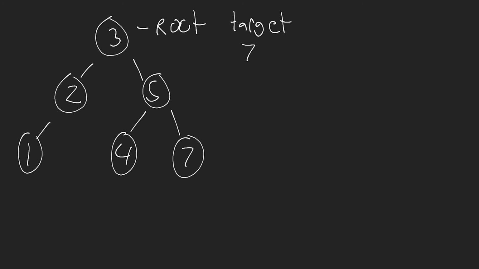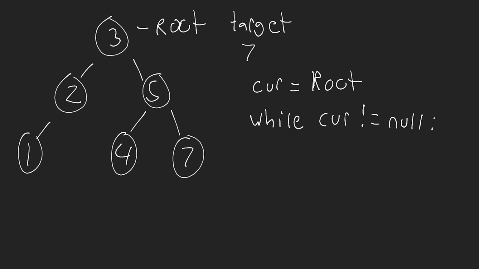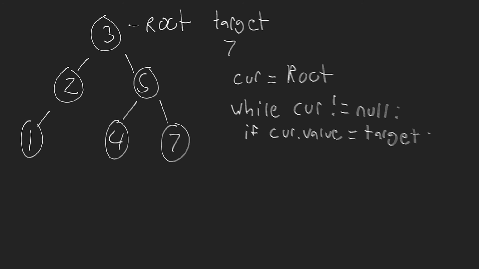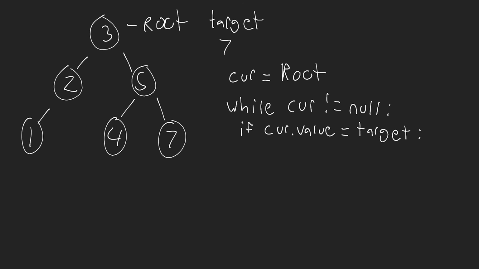Doesn't really matter. Now, what I'll do is I'll write an algorithm where we'll start and we'll say the current node is equal to the root node. We're then going to say, while the current node does not equal null, we're going to loop, okay? We're going to first check and see if the current node value is equal to the target that we're looking for. If it is, then what we want to do is simply return the current dot value. Or not value, we can just return that node itself. Doesn't really matter. We can return the node, we can return true. I'm just trying to indicate that in this situation, we did find the node, okay?